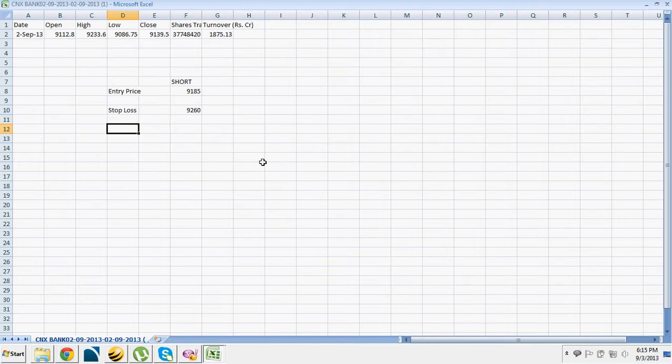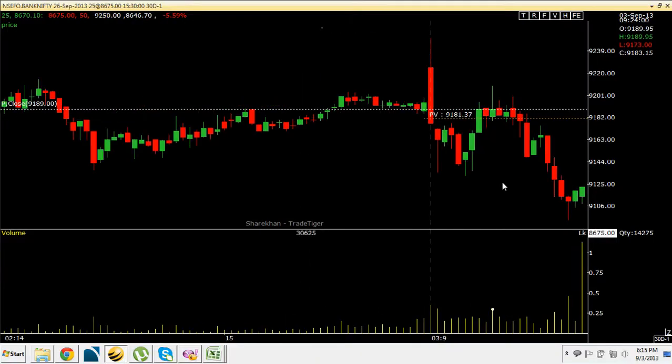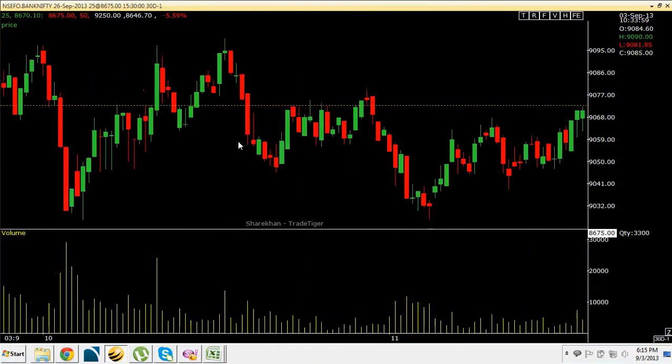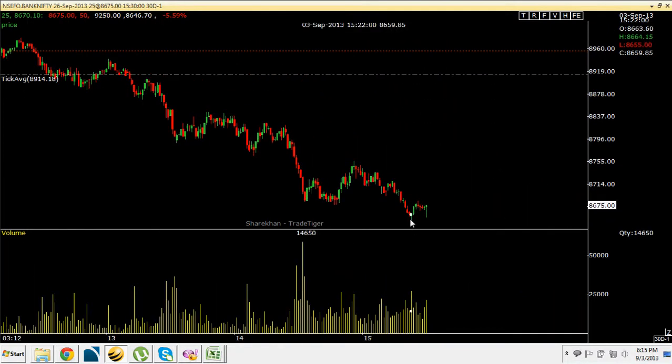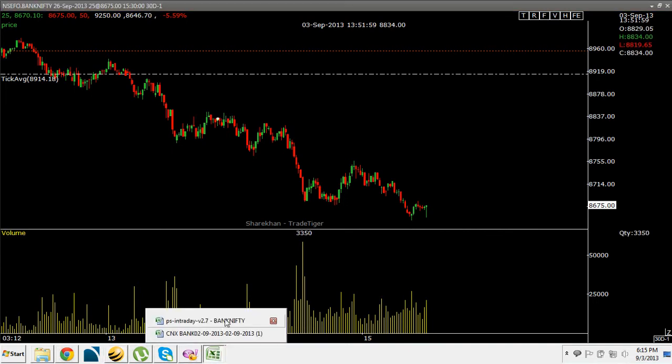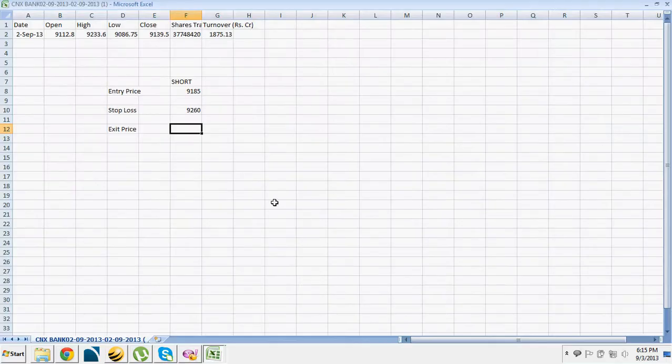And according to the system, we exit this trade towards the close, that is at 3:20. And what is the price at 3:20? 8671. So 8671 is the exit price.